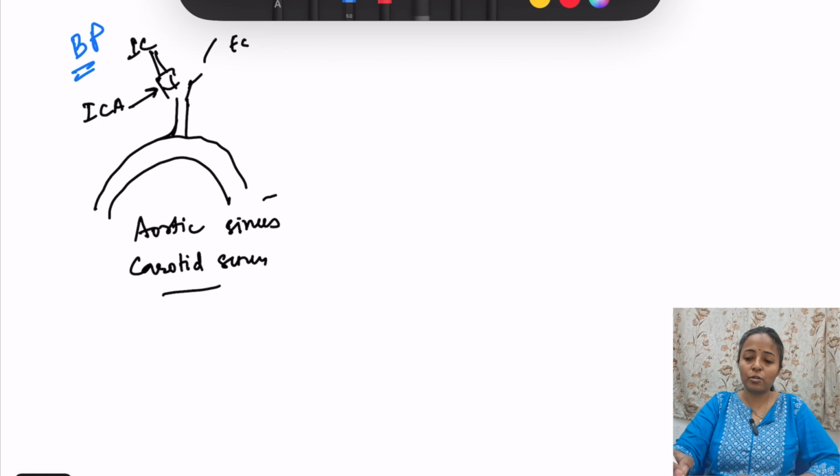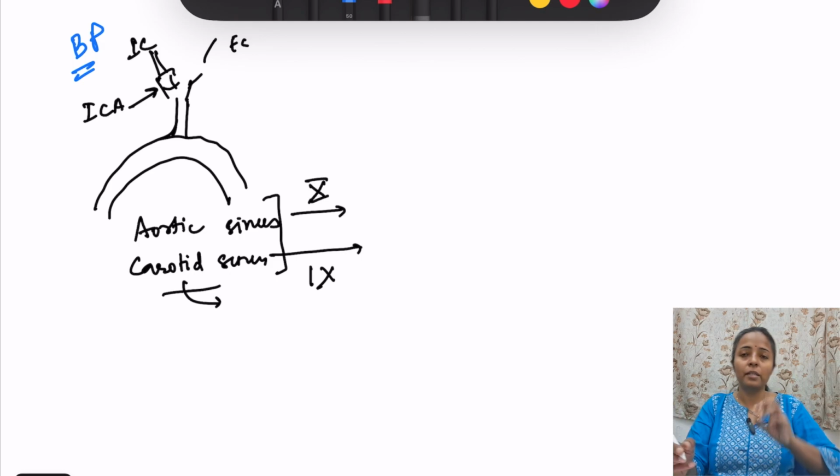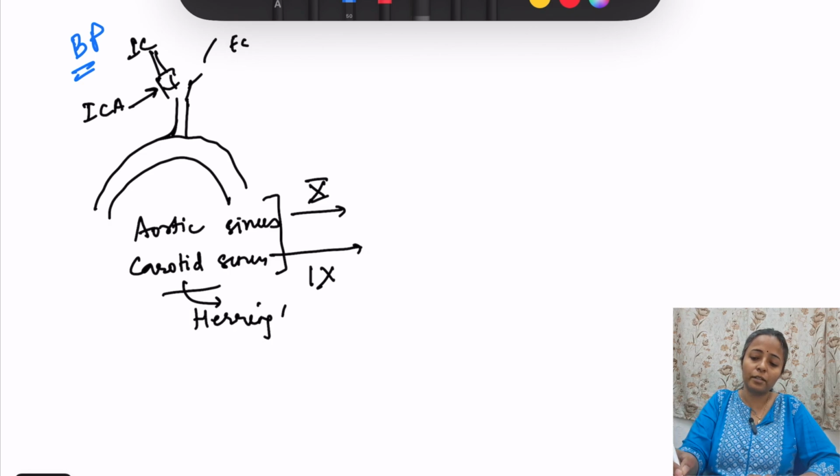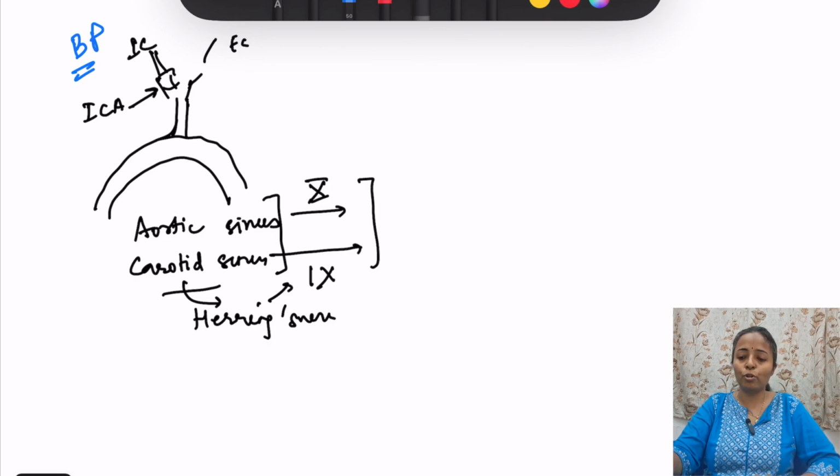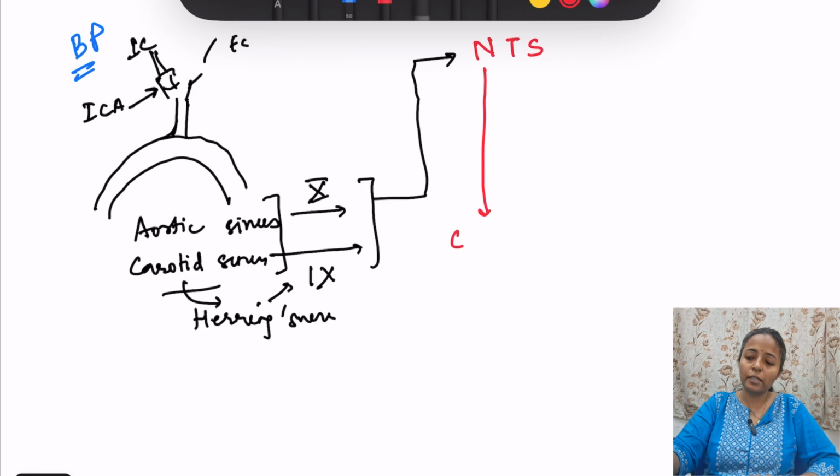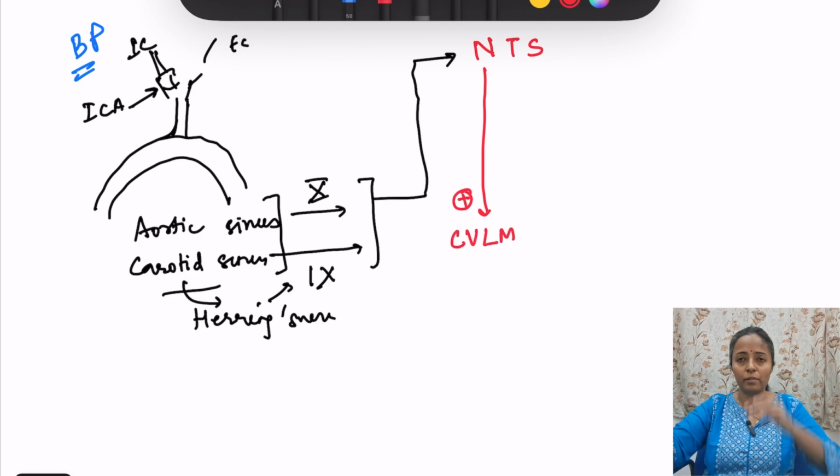तो ये तुम्हारे receptors हो गए. Now information from carotid sinus goes via the 9th nerve. Information from aortic sinus goes via the 10th nerve. इसके बीच में भी there are small nerves. These are known as Hering's nerve. So the information is going via the 9th nerve, then the 10th nerve, and both of these nerves go to the medulla. ठीक है? तो medulla में there is a center known as nucleus tractus solitarius. From there it goes to another center, that is CVLM, caudal ventrolateral medulla. Caudal means below.